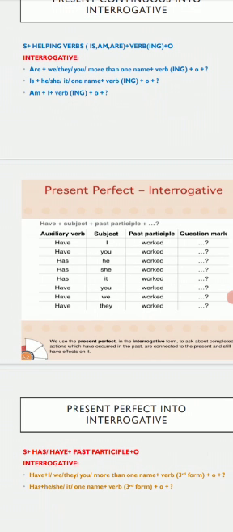For instance, have I worked in this company? Or has he worked in this company? Has she worked in this company? You see, I am just putting the helping verbs at the initial position. If I want to make a question, I would put the helping verbs at the initial position, and then my subject and the verb, third form of verb, and then the object. And with the object, I would put the question mark.